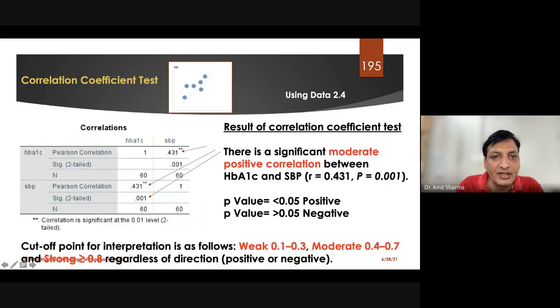you have the results of the correlation coefficient test. Now what the test result says, this is the main slide. I will take the queries at the end. Now what the correlation says, first of all you are going to get the names of the variables, that is, which variables you have compared. You can see that we have compared HbA1c with systolic blood pressure, and you are going to see that we are getting the same value here.